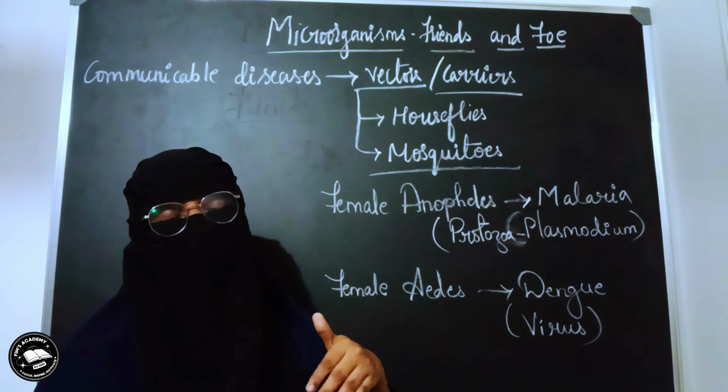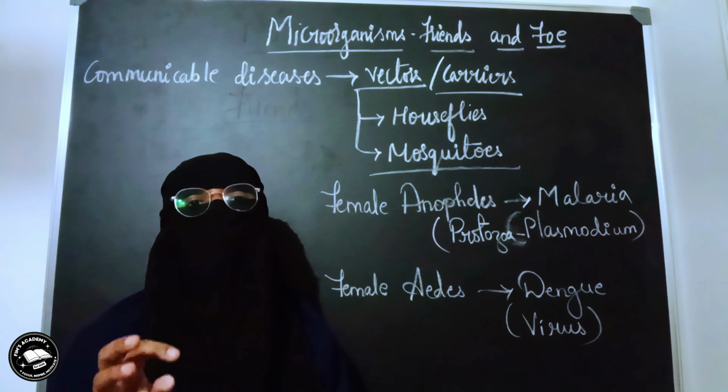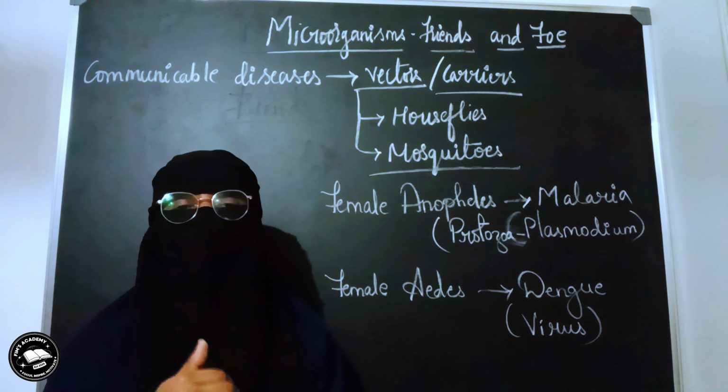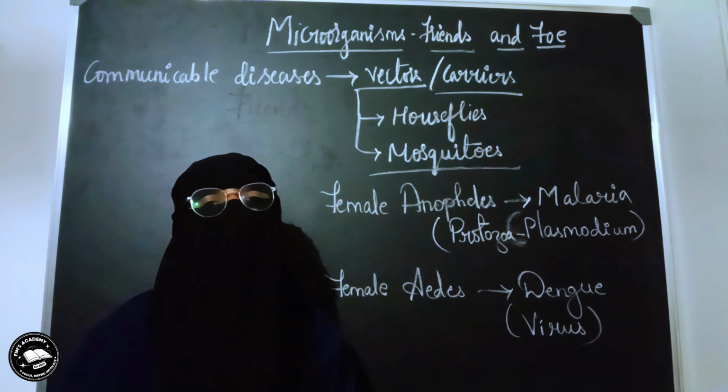So, this was all about the diseases caused by the microorganisms or pathogens who are involved in causing the diseases in different organisms. Let us talk about the different diseases which are caused by microbes in human beings and plants, and how to prevent them and what are the causes of those diseases in the next video.